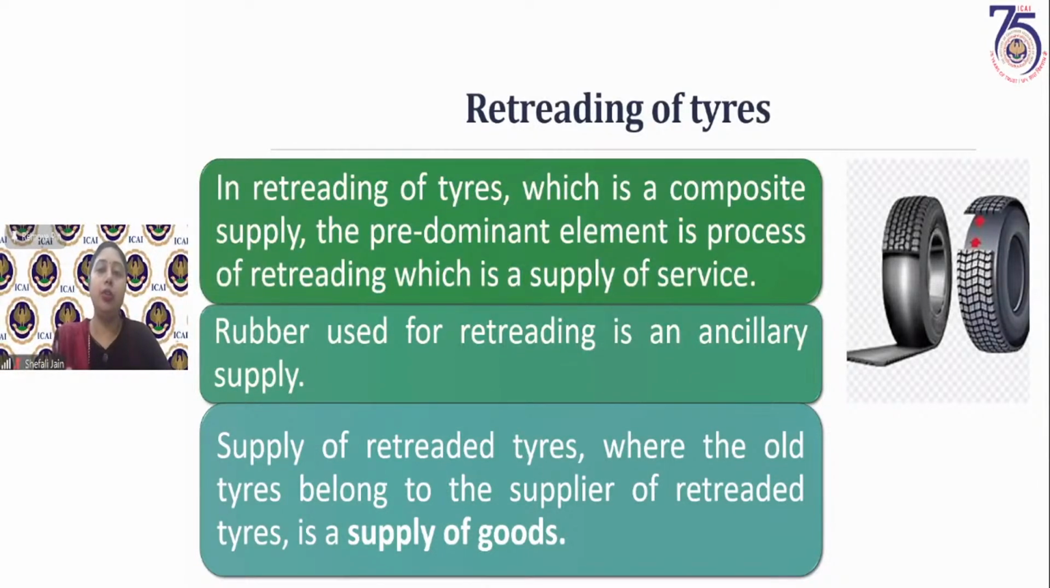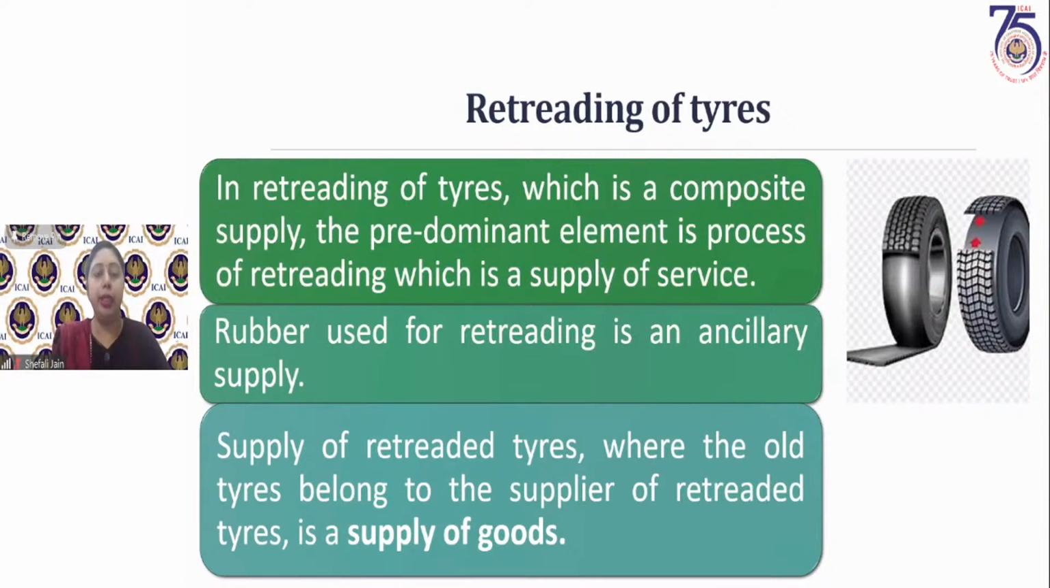Retreading of tires. Now, sometimes the tires of your vehicles get worn out. That means the rubber on the outside layer gets worn out and it has to be retreaded. It has to be again put on the tire because that is important for a tire to move. So while retreading the tire, the person who is carrying out the retreading is providing the service of retreading, plus he is using his rubber, his material for the retreading purpose. So both the things are involved. Two supplies are there. So it is a composite supply.